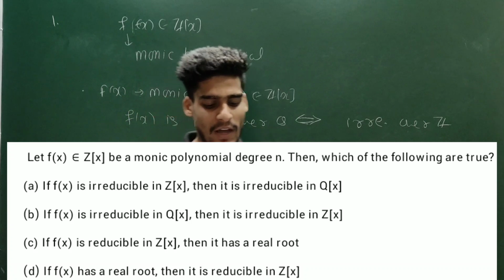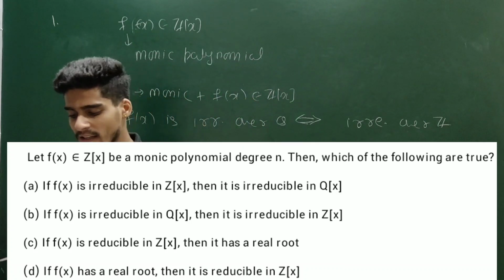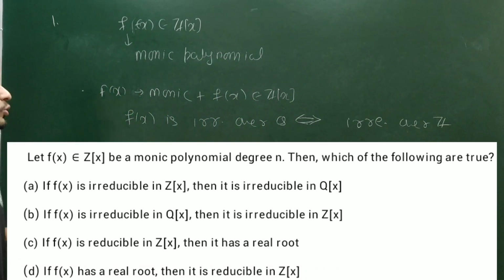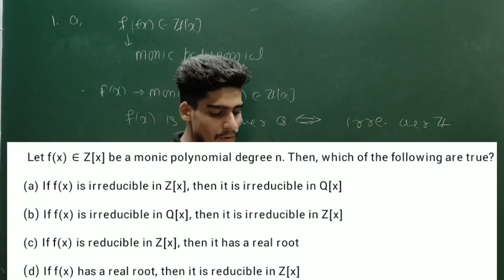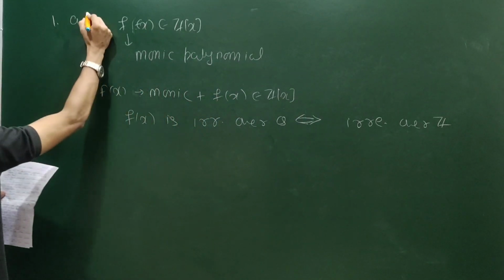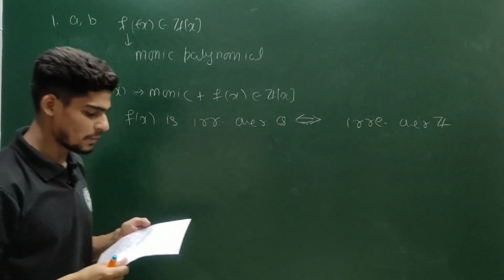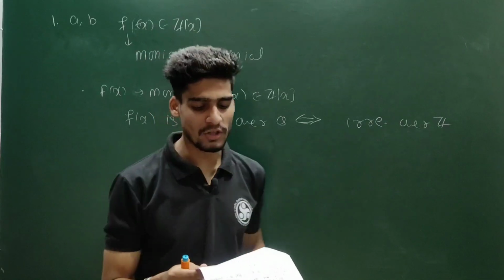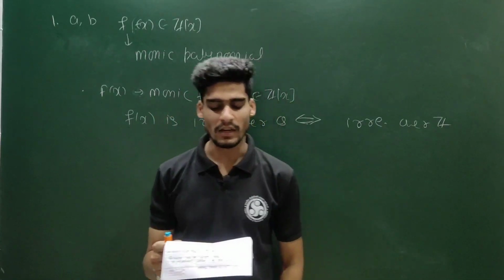So option A, if f(x) is irreducible in Z[x], then it is irreducible in Q[x]. True. Option A is correct. Option B, if f(x) is irreducible in Q, then it is irreducible in Z. True, according to this statement. Option C, if f(x) is reducible in Z[x], then it has a real root.